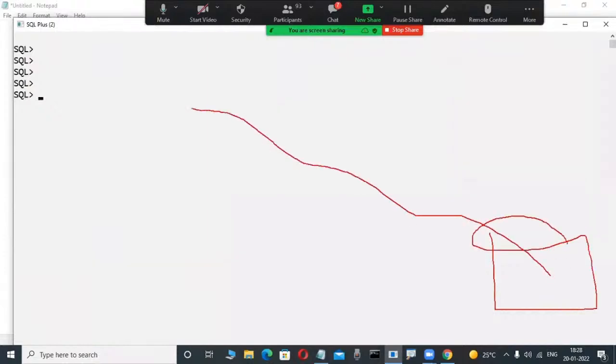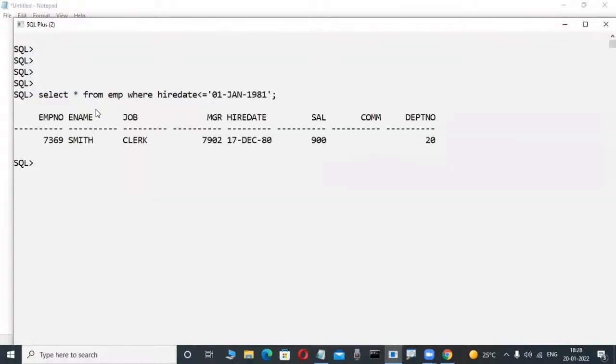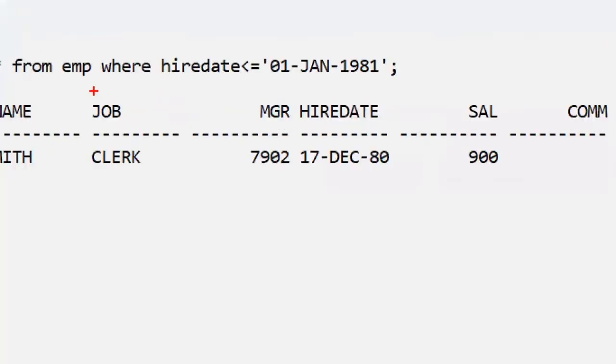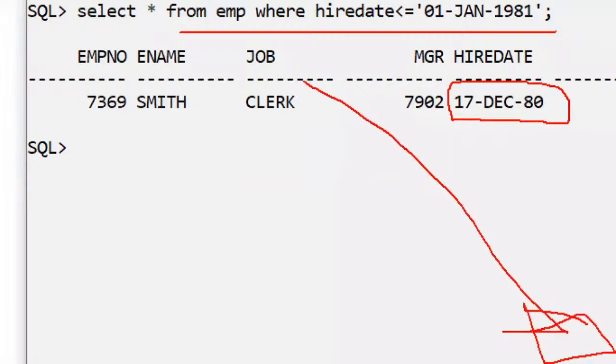How do you fetch this data? You just write queries. These are called queries. Observe here: select star from table name where hire date is less than or equal to 1st January 1981. Just by writing the query, the data is displayed automatically. With a single line of code, the employees who joined before 1981 are retrieved from the database.